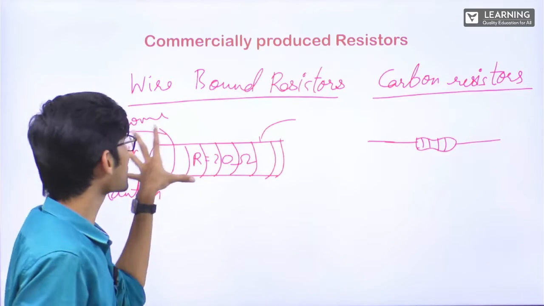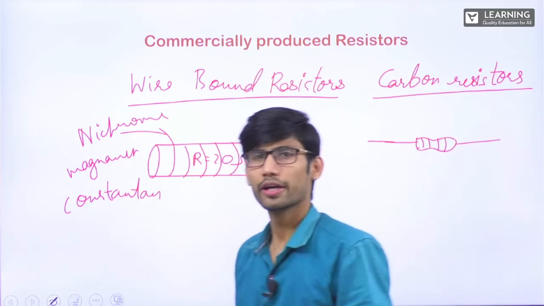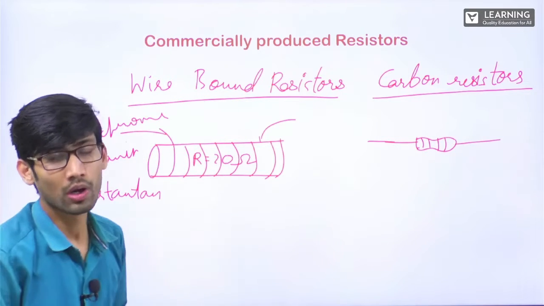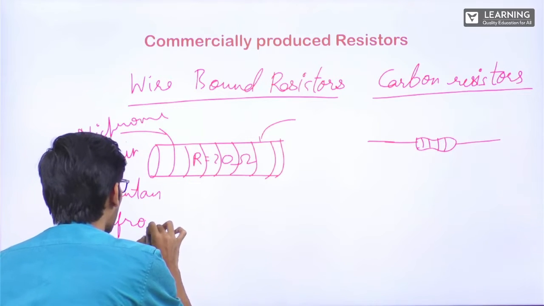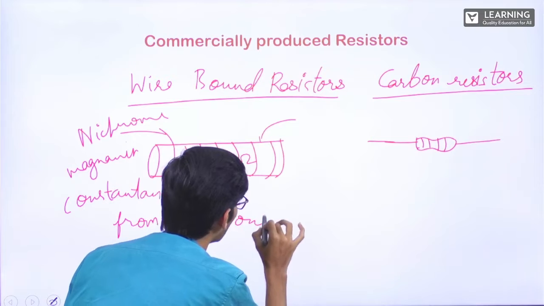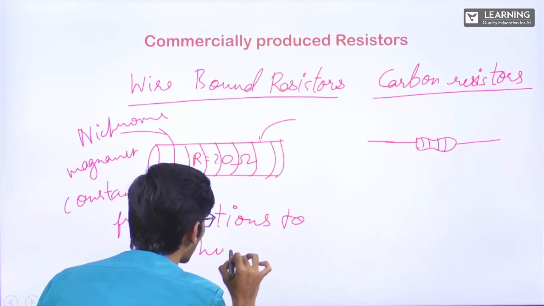Now for this particular resistor, wire bound resistors, the value of resistance will start from fractions like 0.1 ohm, 0.2 ohm, 0.3 ohm, from fractions to a few hundred ohms.